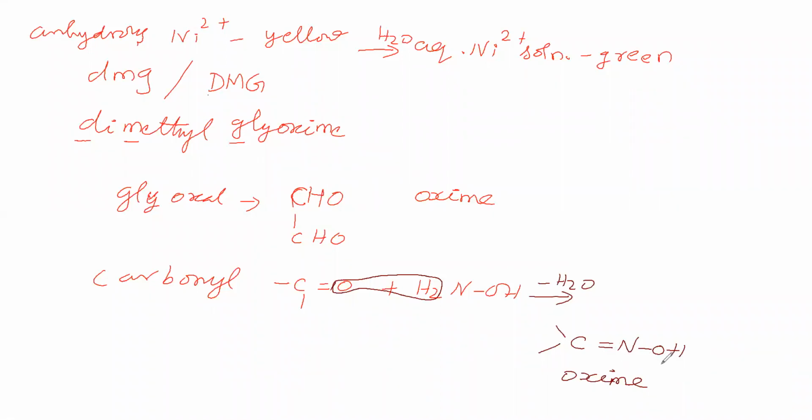Now we will treat this glyoxal with hydroxylamine, and we will see what we get. Glyoxal is H single bond C double bond O, single bond C single bond H double bond O. We will take hydroxylamine, NH2OH, and another NH2OH here.